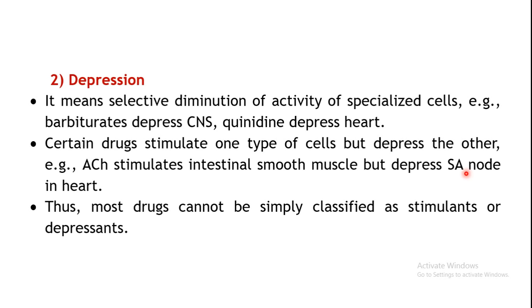So the SA node is depressed. As a result of this, the rate of generation of impulses will be slowed down and the heart rate will be slowed down by acetylcholine. So it's a type of drug which is producing both types of action. You cannot make a generalized statement about a particular drug that ACh is only a stimulant drug or only a depressant drug. Likewise, this may be true for many drugs which may stimulate some types of cells, but depress other types of cells.